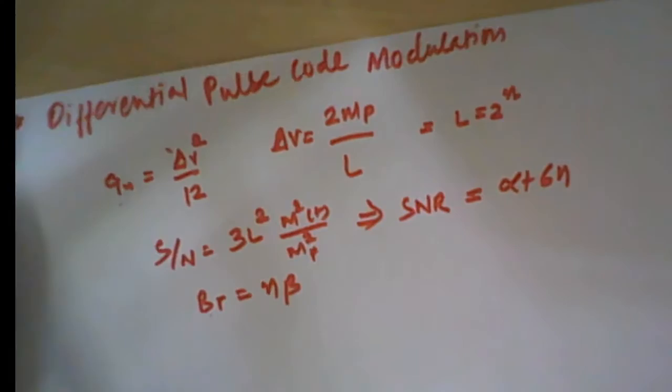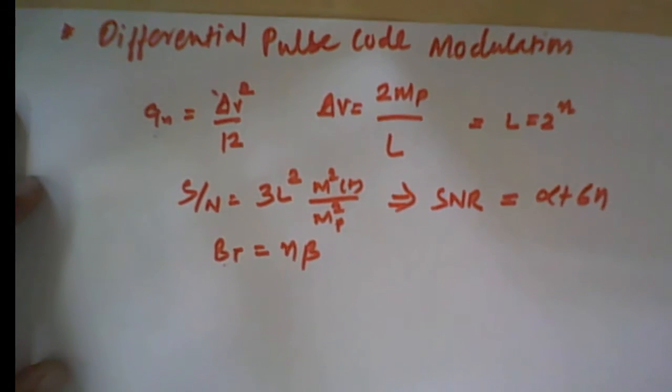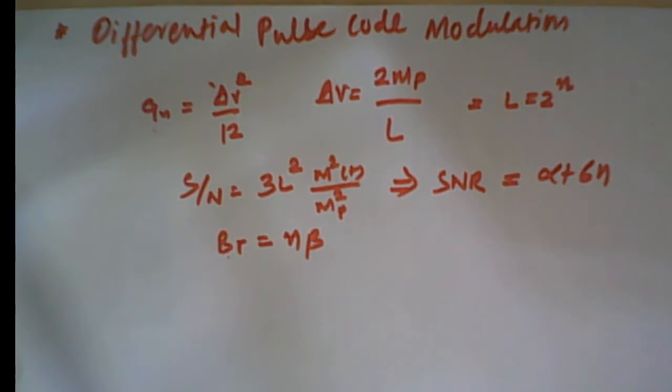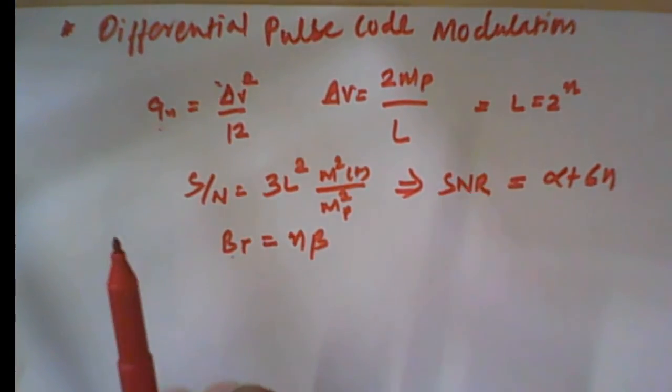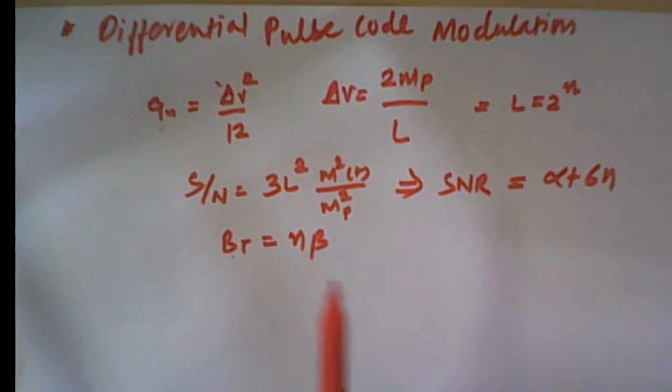In order to rectify this problem, there is another modulation scheme called differential pulse code modulation. Pulse code modulation has some disadvantages: it requires a large number of bits. We have a continuous signal, we sample and discretize it, and we quantize it, rounding off its value, and then we code it.